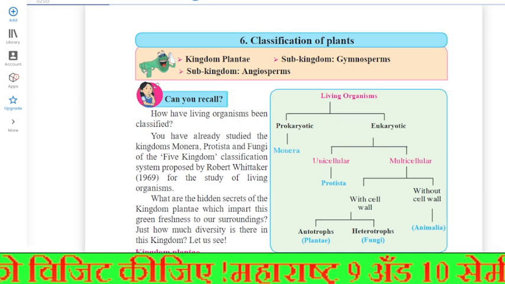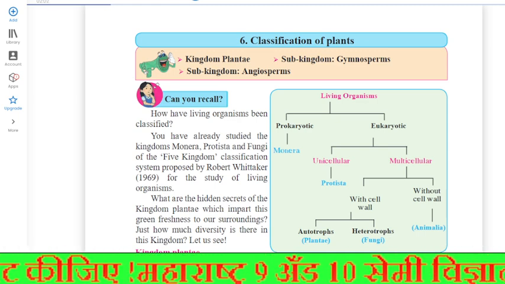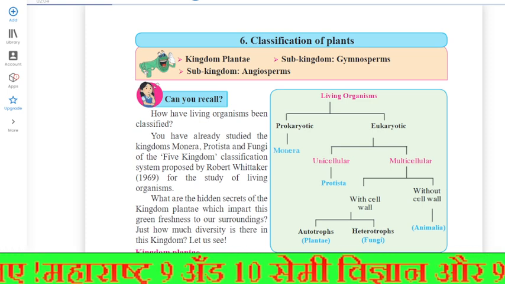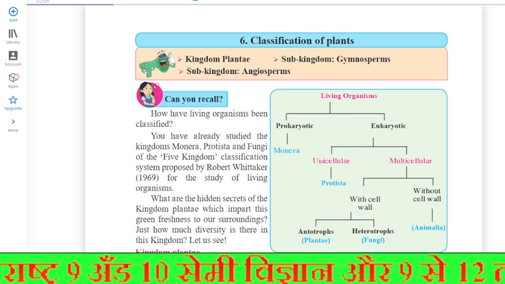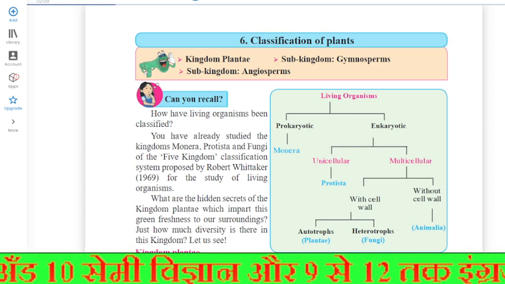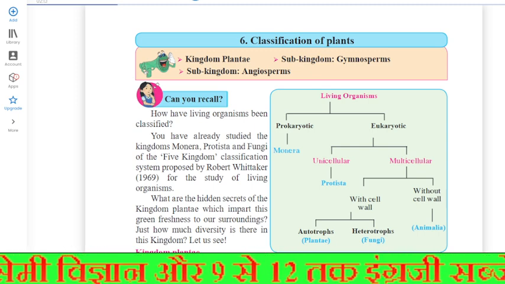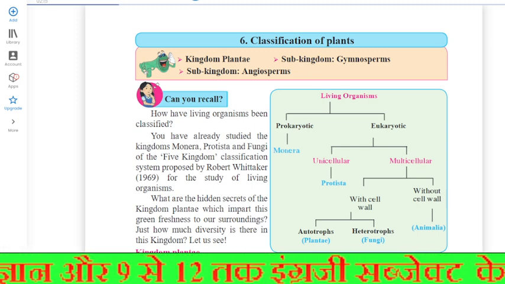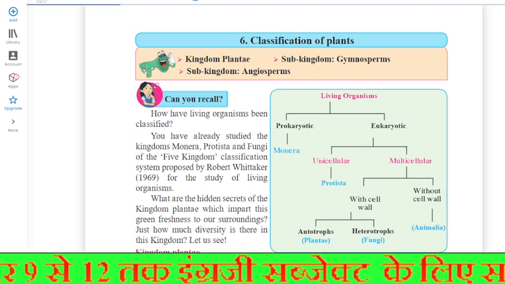Do the plants bear seeds? If they do, then whether the seeds are enclosed in a fruit or not is also an important criterion for classification. Finally, plants are grouped depending upon the number of cotyledons in the seeds.